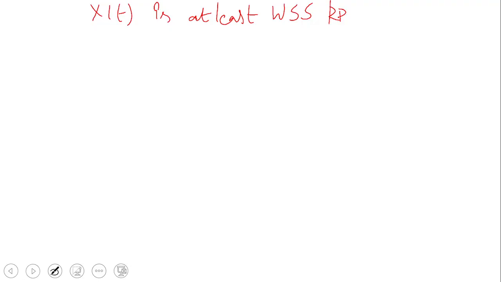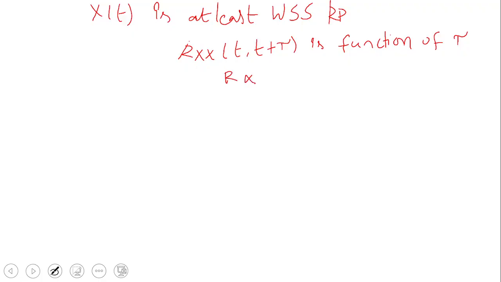Meaning that the autocorrelation function, Rxx of t comma t plus tau, is a function of tau only, that is the time difference. So we can write this as Rxx of tau.